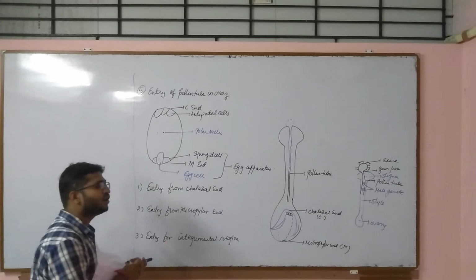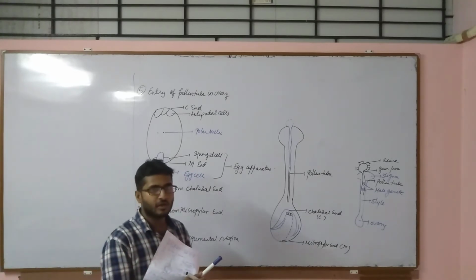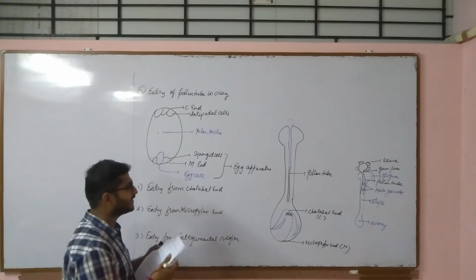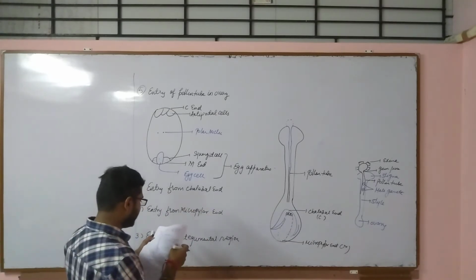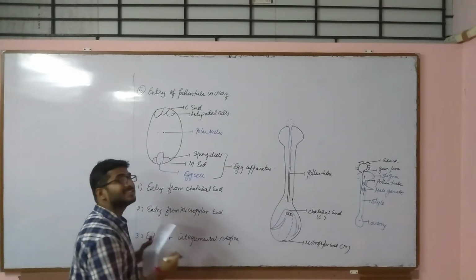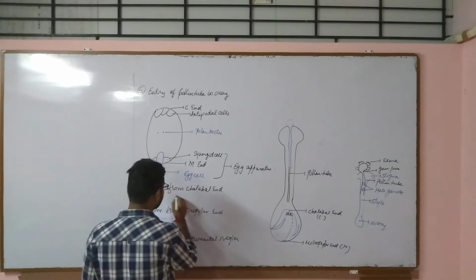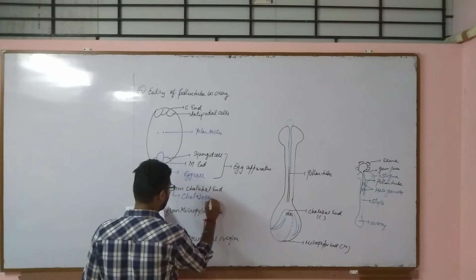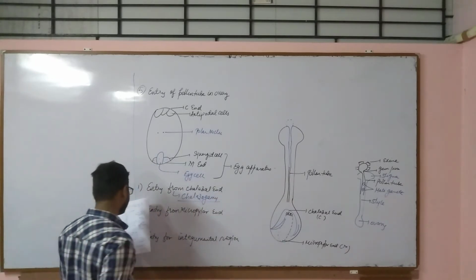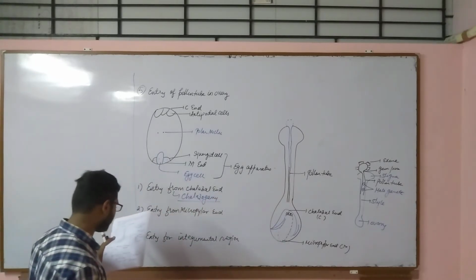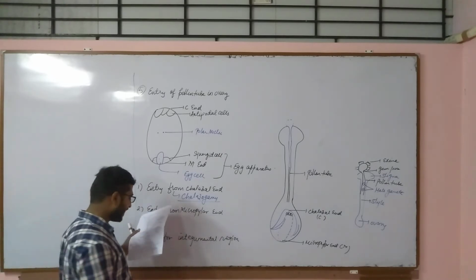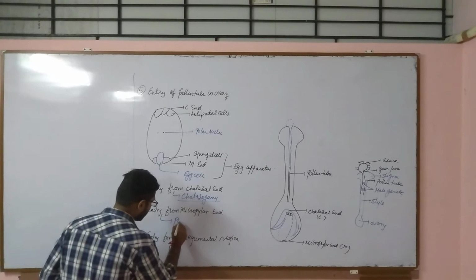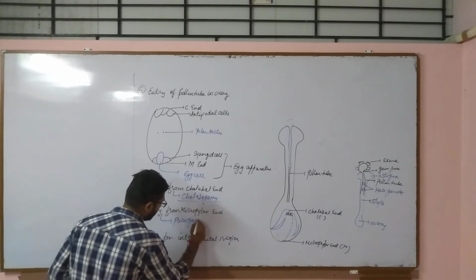So there are three entries: entry from the chalazal end, entry from the micropylar end, as well as the integument region. Now there are specific names given to such entries. If the pollen tube enters from the chalazal end, then it is called chalazogamy. If it is from the micropylar end, then it is called porogamy.